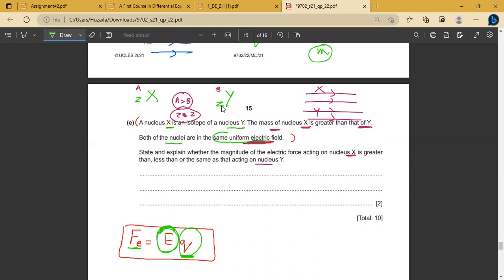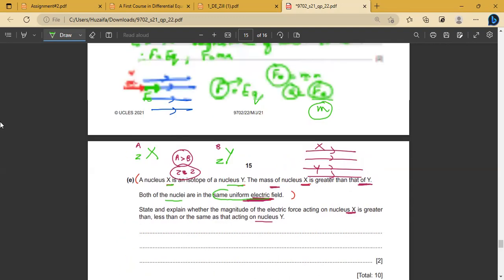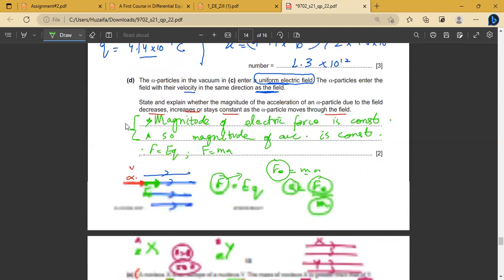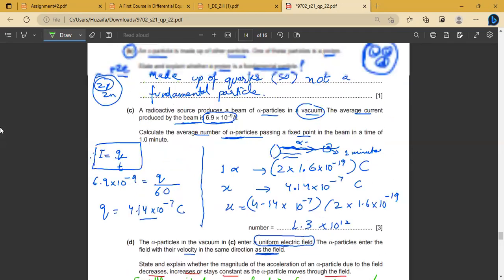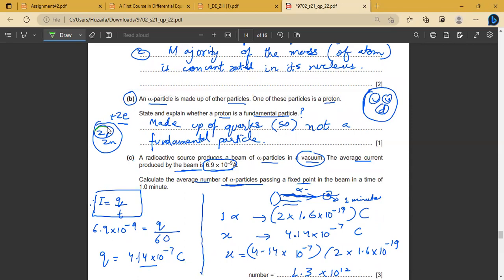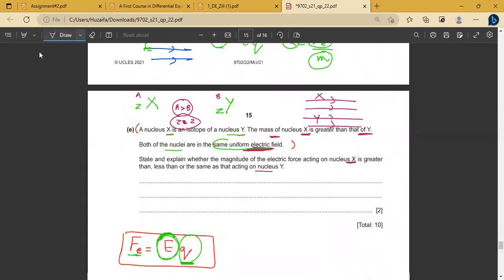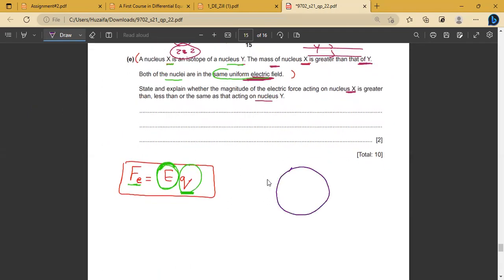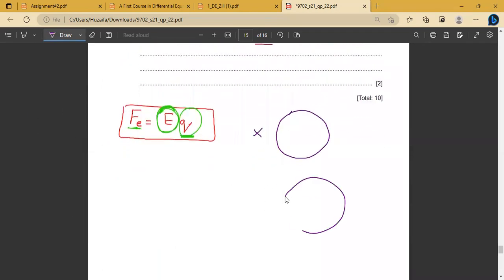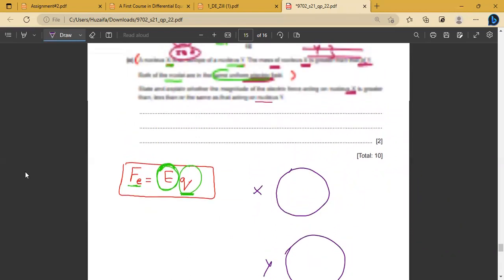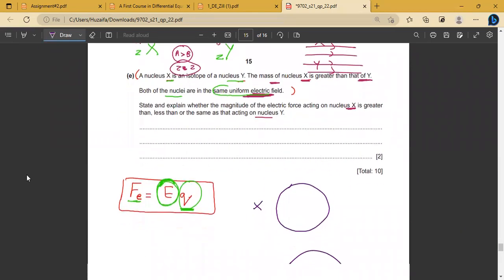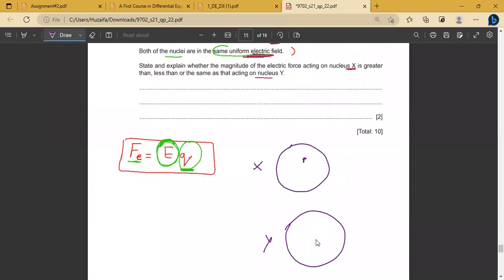The charge on a nucleus is due to which particle? A nucleus consists of protons and neutrons. We discussed this when we were discussing the alpha particle: the charge on any nucleus is due to protons. There is a nucleus X and this is the nucleus Y. They will contain some protons and some neutrons.